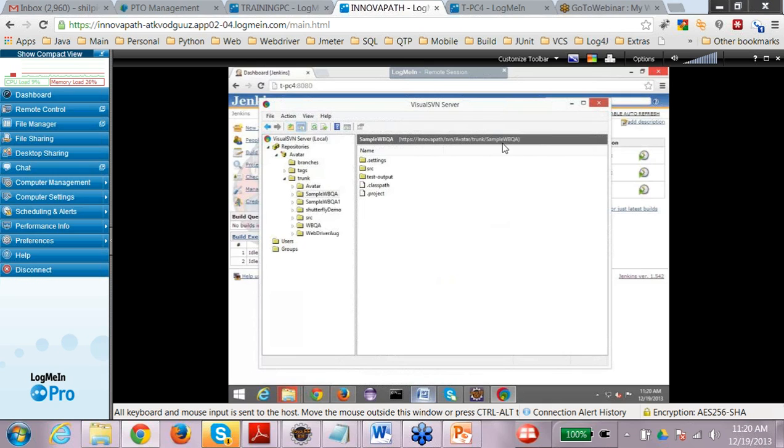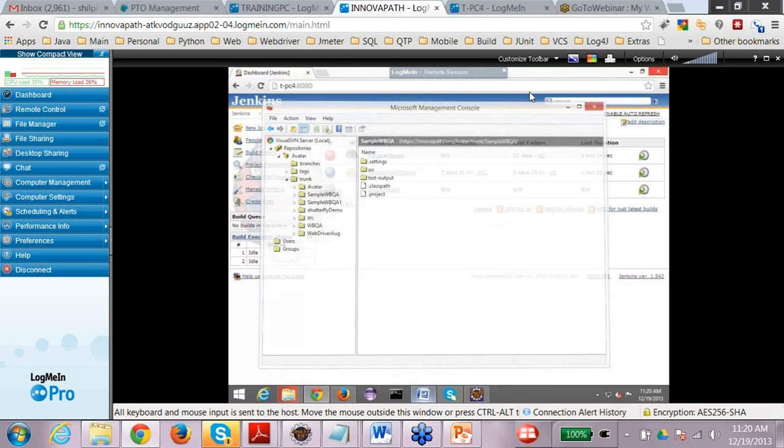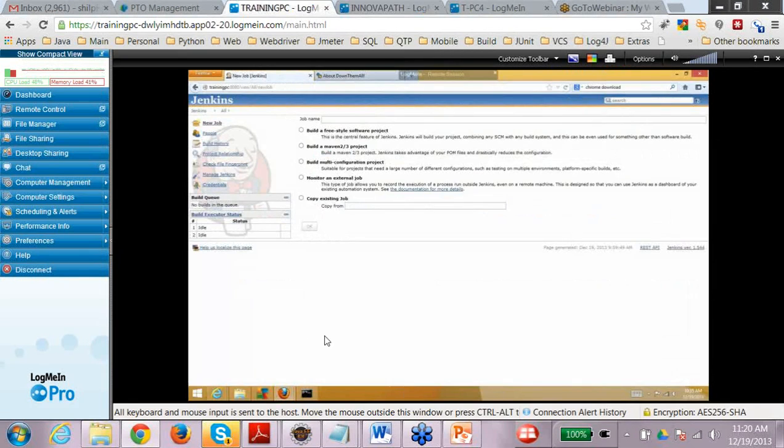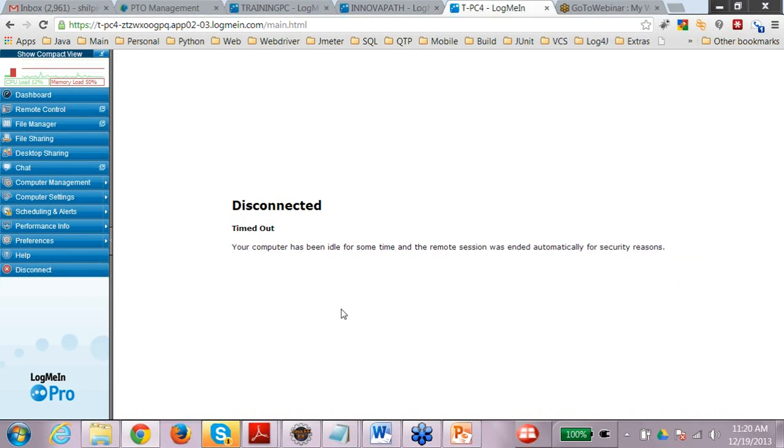Now you would be provided this, and you have to create a local copy in your Eclipse. So how to create that? Let's check out some of the projects into any of the other machines. So this is the Innova Path machine. Let's use this particular machine to check out the project.